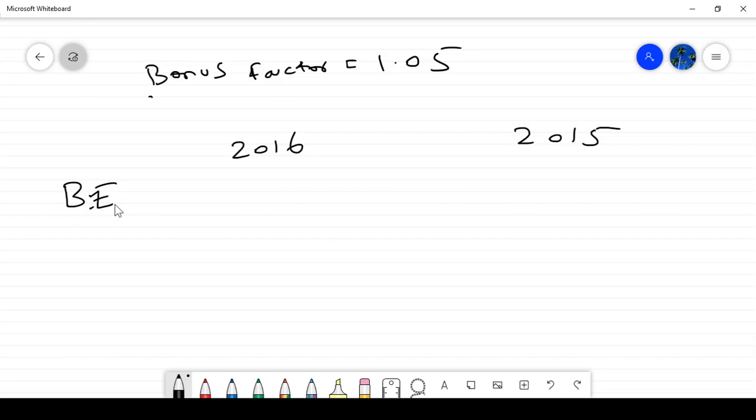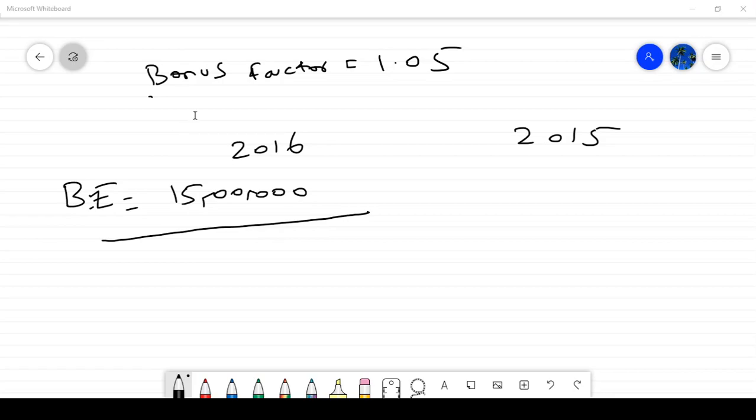Basic earnings given in the question is 15 lakh, divided by the weighted shares. Assume this is a calendar year.